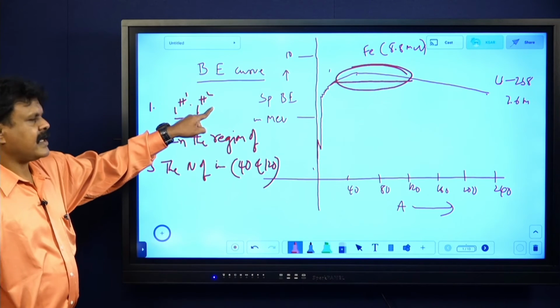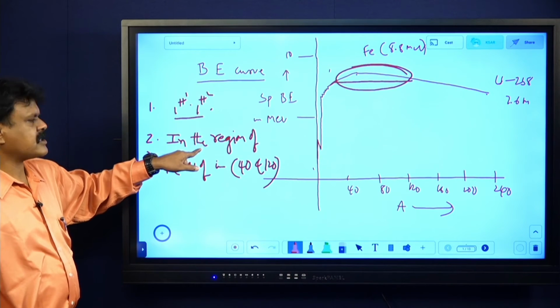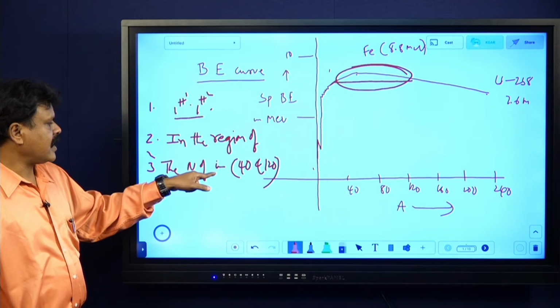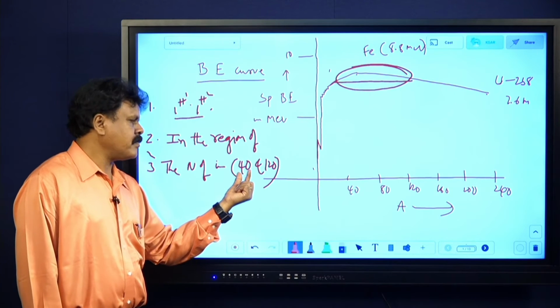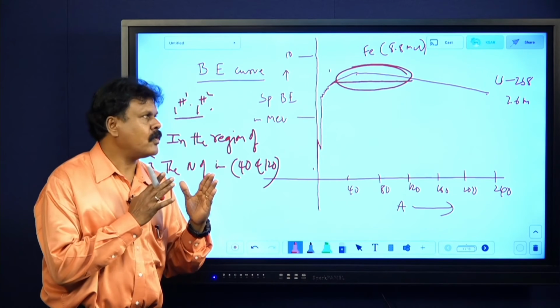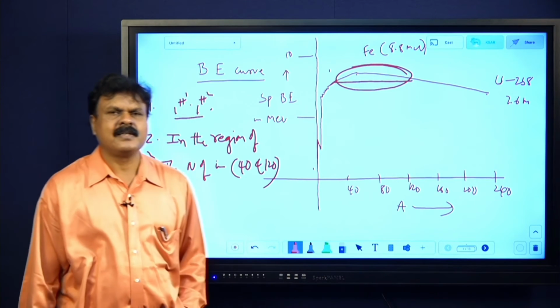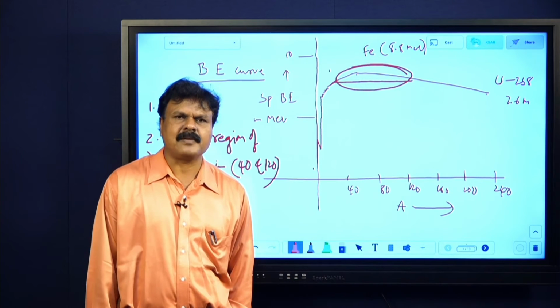Here stability is less, and here it shows some characteristic maxima and minima. The nuclei of intermediate mass numbers between 40 and 120 show very high specific binding energy, and hence they are highly stable.